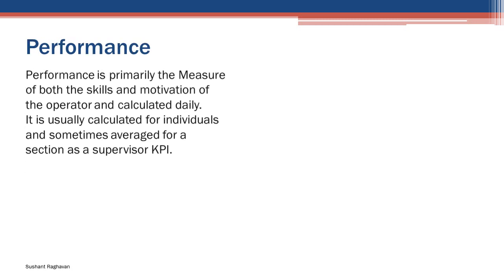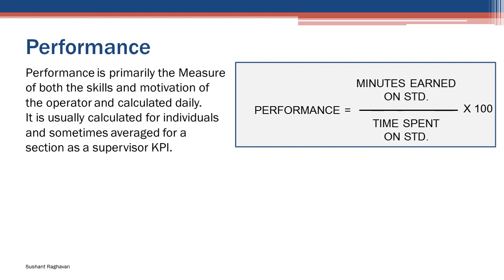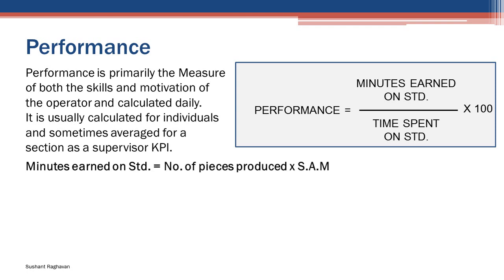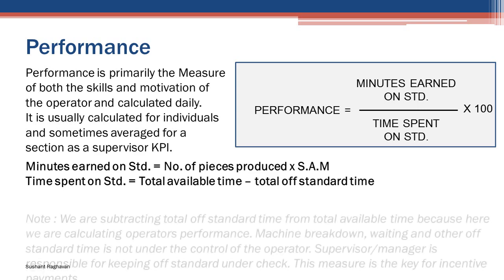Performance. Performance is primarily the measure of both the skills and motivation of the operator and is calculated daily. It is usually calculated for individuals and sometimes averaged for a section as a supervisor KPI. Performance equal to minutes earned on standard divided by time spent on standard into 100. Minutes earned on standard equal to number of pieces produced into SAM. Time spent on standard equal to total available time minus total off standard time.